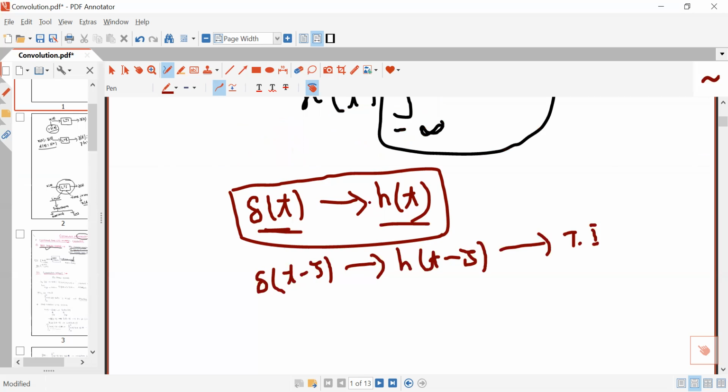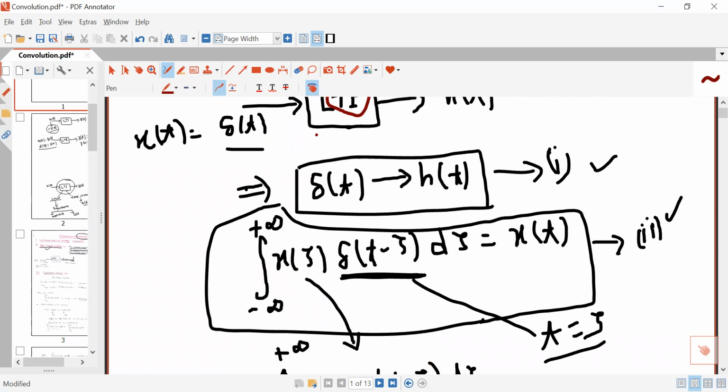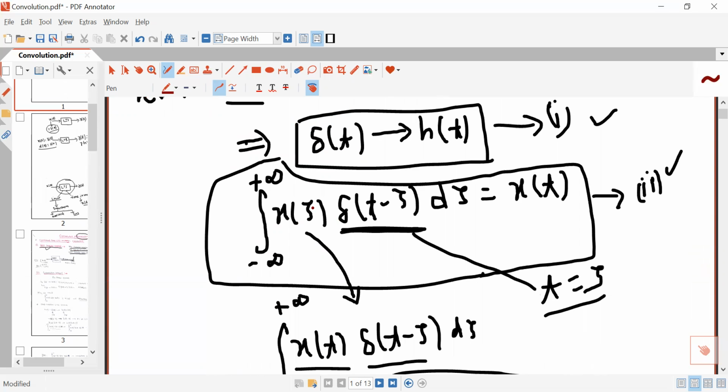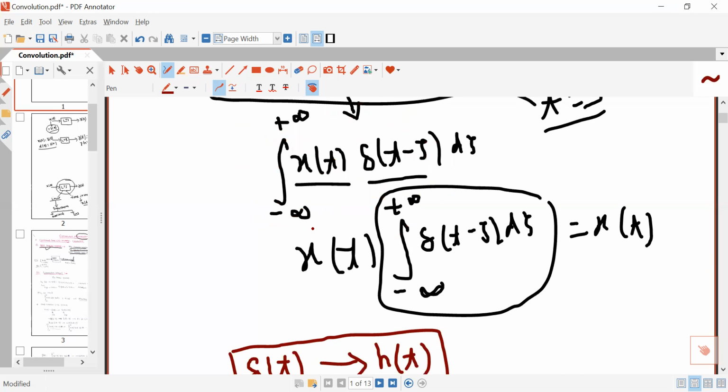And since this system is linear also, a linear system will follow the principle of homogeneity and the principle of additive property.